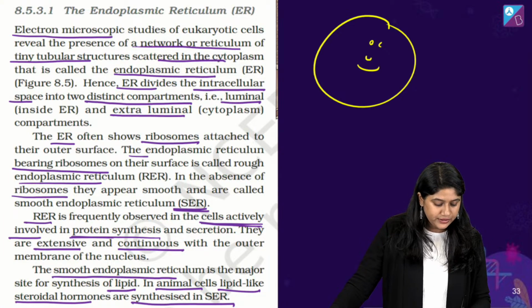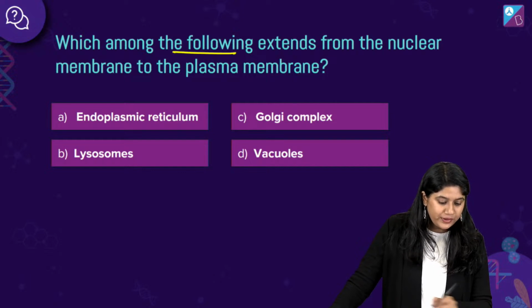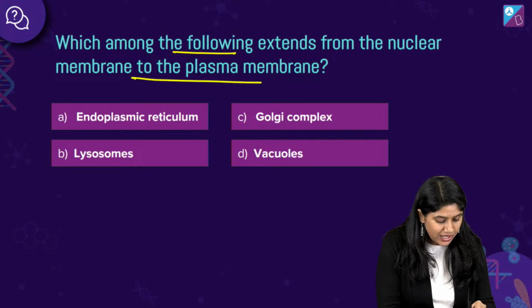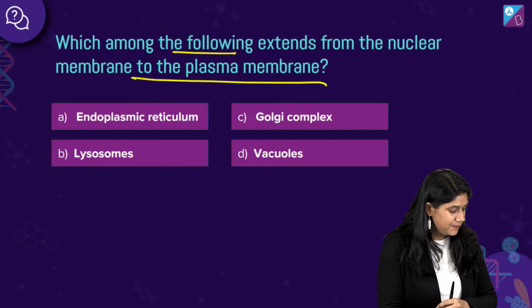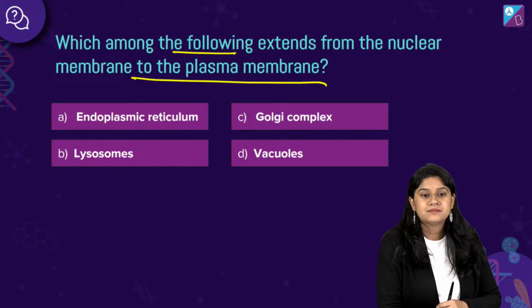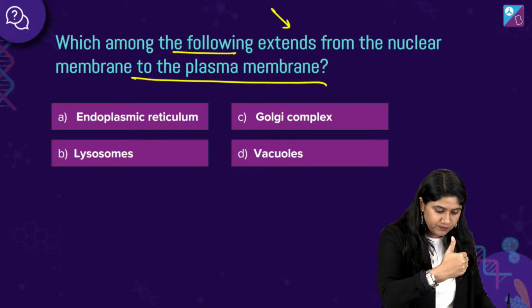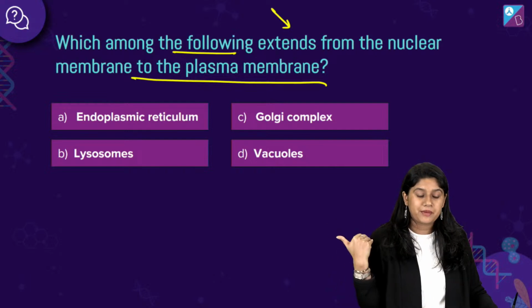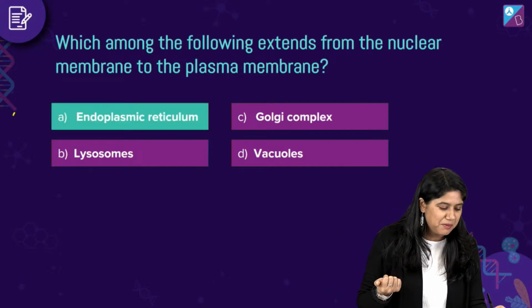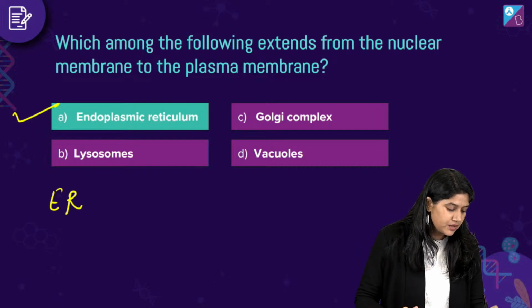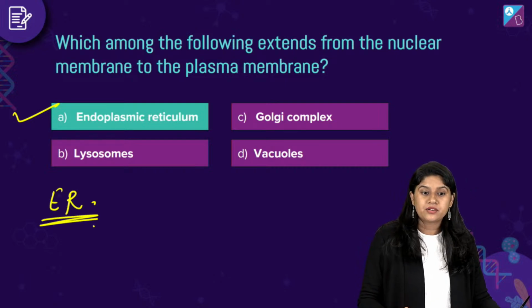Okay, now let's take a look at the question, everyone. Which among the following extend from the nuclear membrane to the plasma membrane? Easy peasy, right? It's a very easy question. कौन है जो actually nuclear membrane से निकल रहा है और जाता है plasma membrane तक? Easy answer है, हमने एक ही organelle के बारे में पढ़ा है. So the answer is the ER. Very good. The answer is the ER, endoplasmic reticulum.